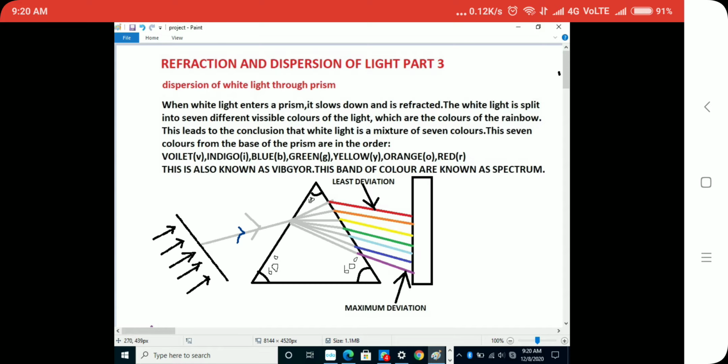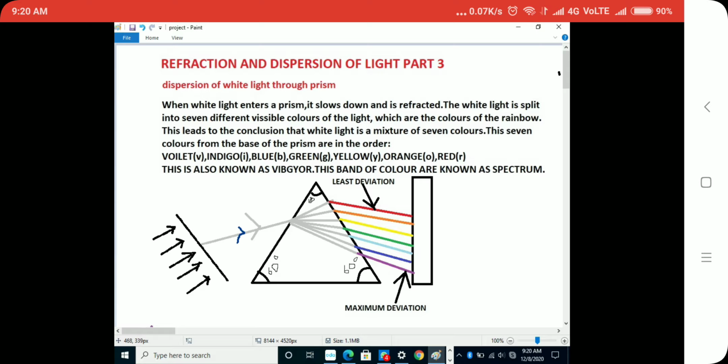It means that when this white light, I have not used the white color because it will not be visible as I have not changed the page color, so you should understand using this gray ray. When this white light enters the prism, it slows down and is refracted. Why is it refracted? Because there are many colors and they are refracted at different angles.